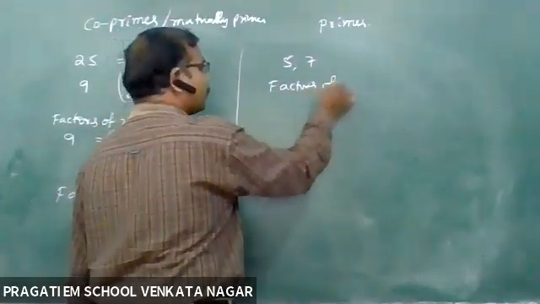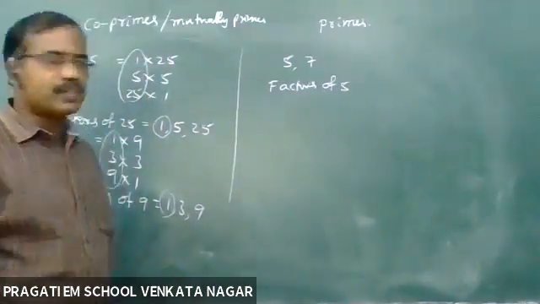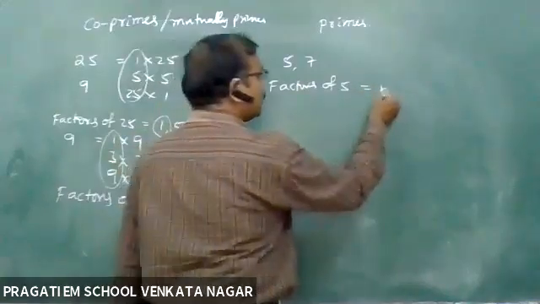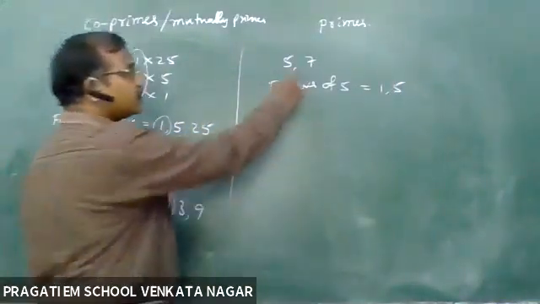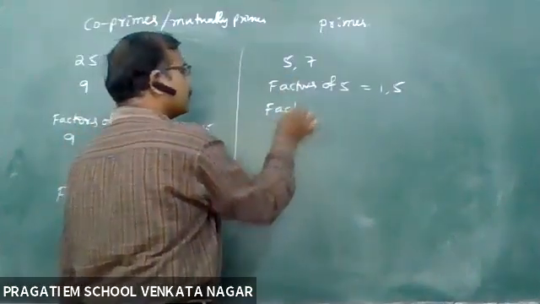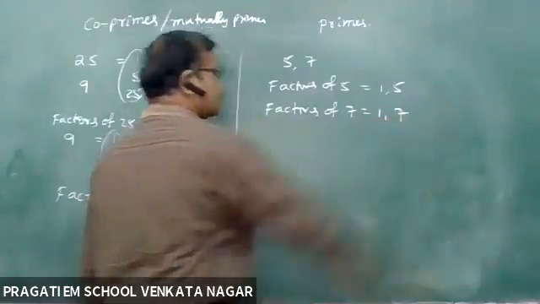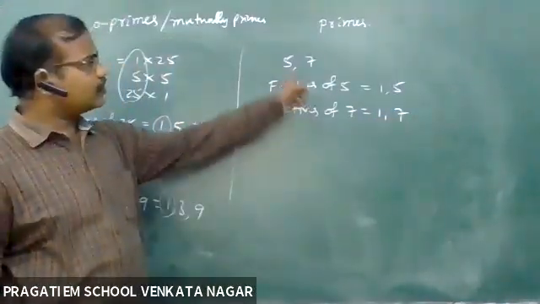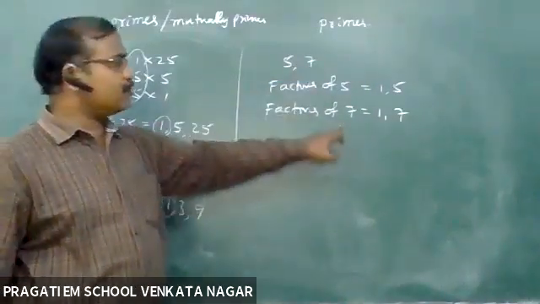Factors of 5: what are the factors of 5? 1, 5. Factors of 7: 1, 7. See here, the factors of 5 are 1 and 5, and the factors of 7 are 1 and 7.